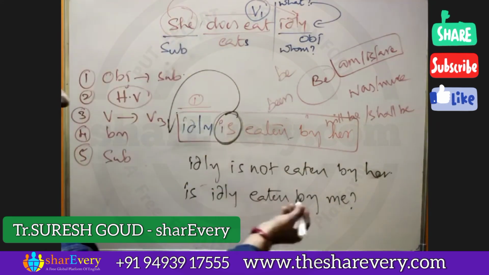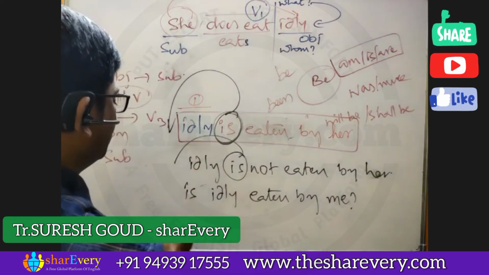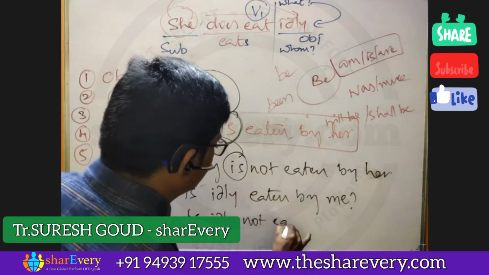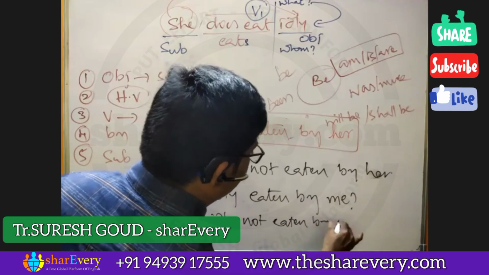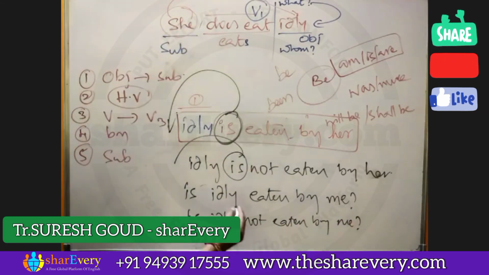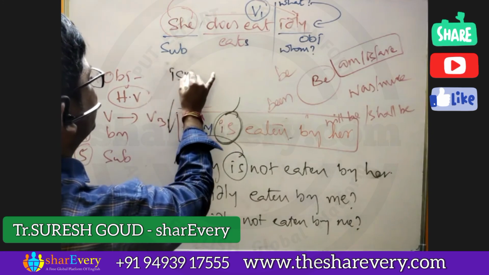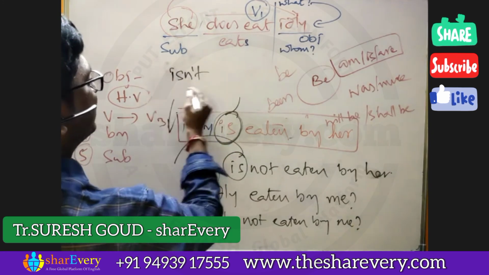And if I want to make it negative: is idli not eaten by her? Otherwise, we can make it as isn't idli eaten by her, if we contract this.